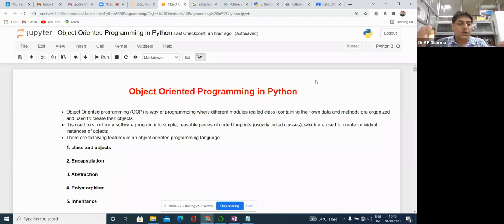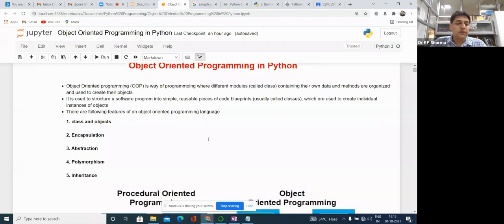So what is the meaning of object oriented? The orientation is on the object. We are developing code for an object, where the object has its own data and its own functions. Okay, you know very well there are various features of object oriented programming, like classes and objects. A class is an organization of objects, and an object is the real time entity, or the real time representation of that particular class.